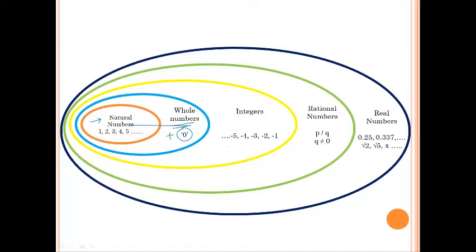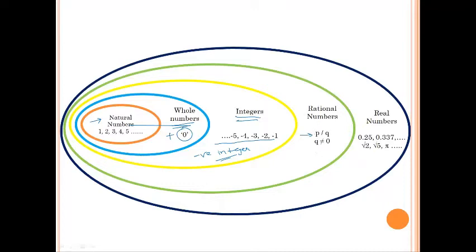To the whole numbers, if you add the entire series of negative integers, we get the set of all the integers, right? And to these integers, which include the negative integers, the 0, as well as the positive integers, if you add all the numbers which can be written in the form p by q, they are all called rational numbers.